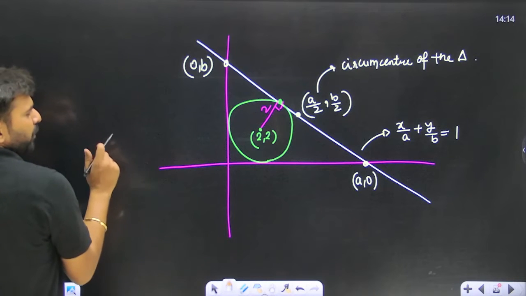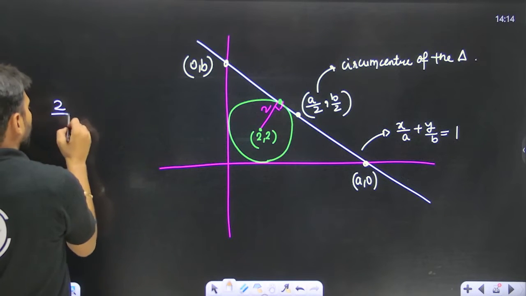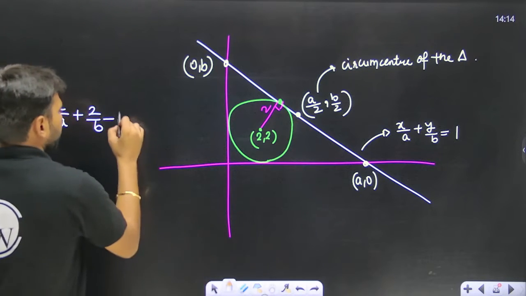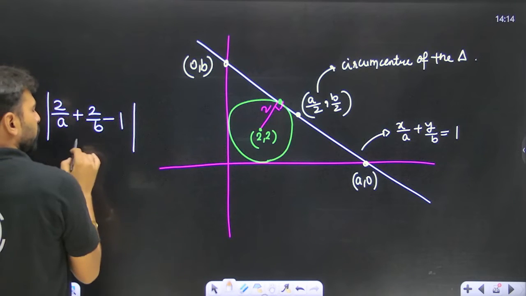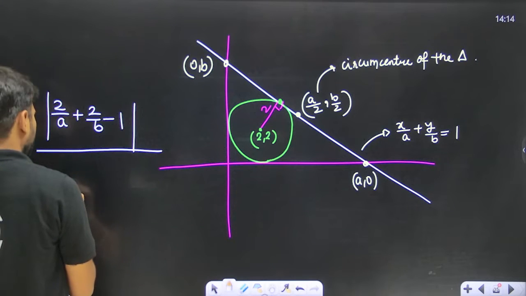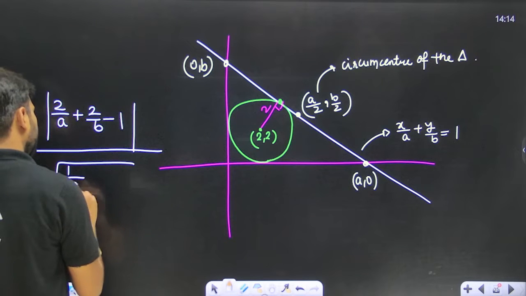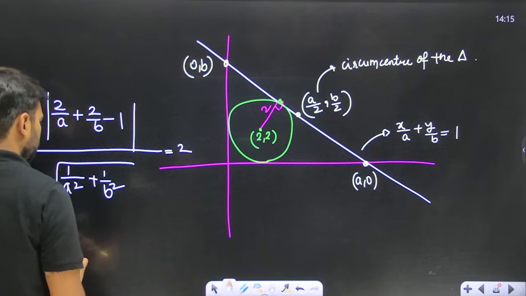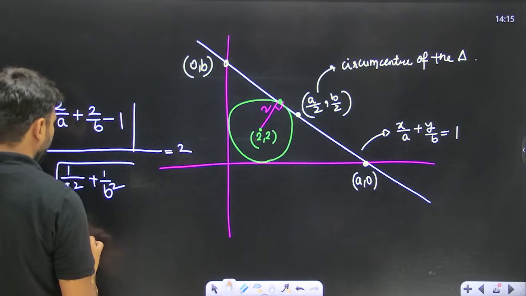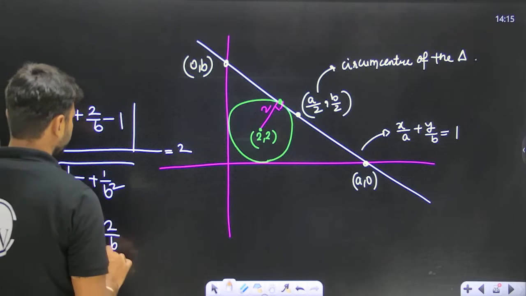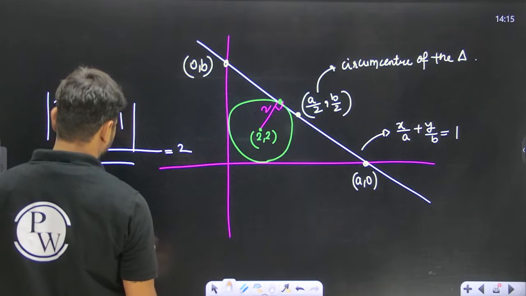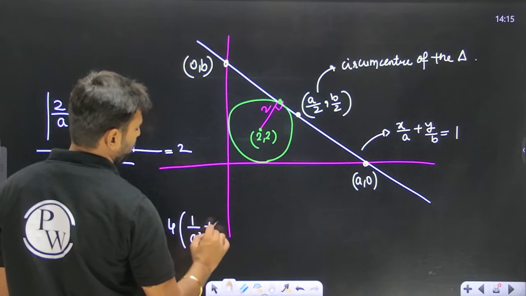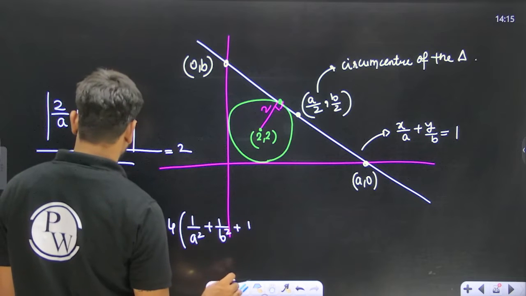The perpendicular distance of the point 2 comma 2 from the line x by a plus y by b equal to 1 is 2 by a plus 2 by b minus 1, divided by root of 1 upon a square plus 1 upon b square, and this has to be equal to 2. So this is going to be (2 by a plus 2 by b minus 1) whole square equal to 4 times (1 by a square plus 1 by b square).